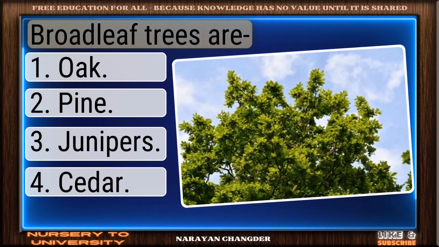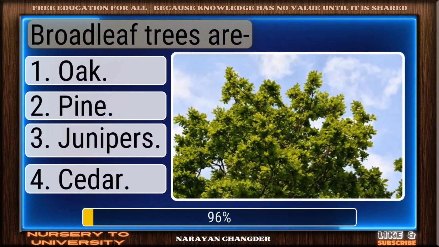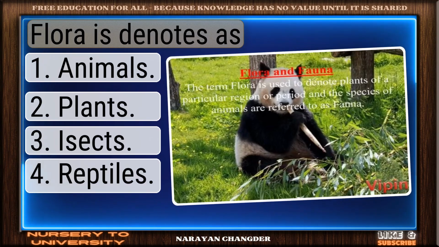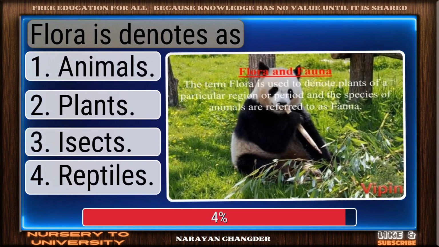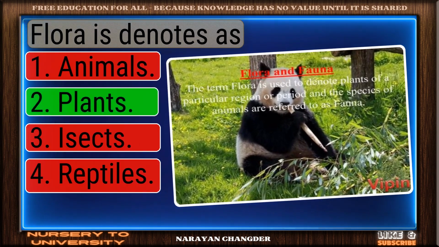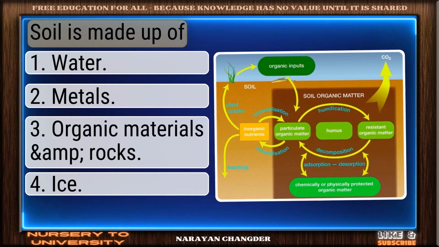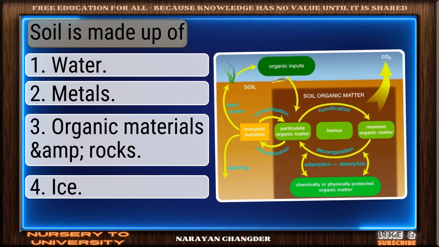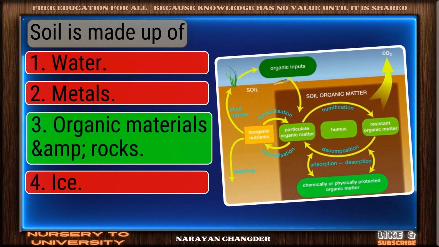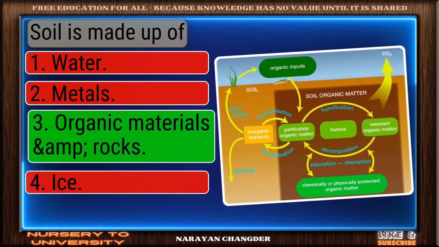Question number 294. Broadleaf trees are. Bravo. Oak is the answer. Question number 295. Flora denotes as. Nice selection. Plants is the correct and valid answer. Question number 296. Soil is made up of. You chose organic materials and rocks, and it is correct.